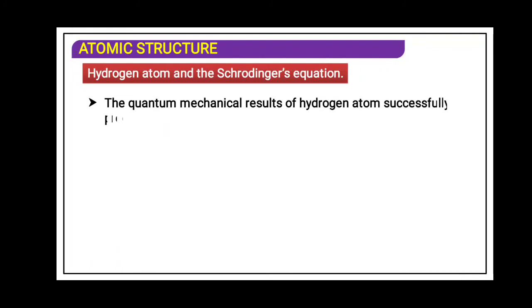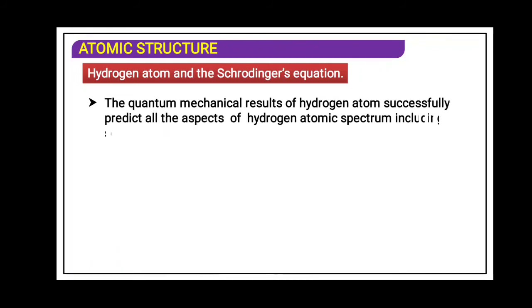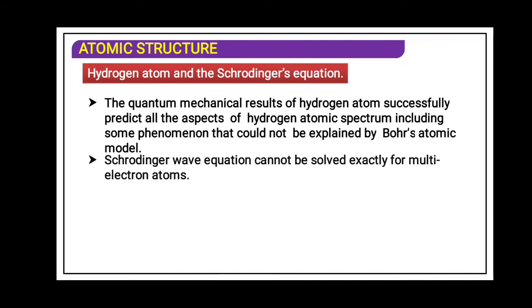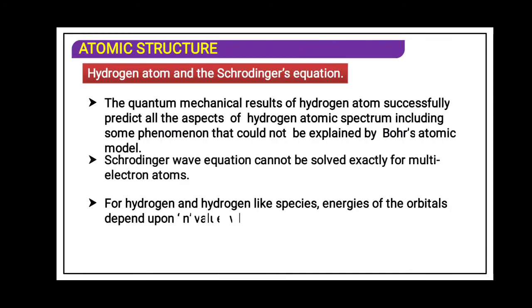The quantum mechanical result for the hydrogen atom successfully predicts all the aspects of the hydrogen atom spectra, including some phenomena that could not be explained by the Bohr atomic model. The Schrodinger wave equation cannot be solved exactly for a multi-electron atom. For hydrogen and hydrogen-like species, the energy of the orbital. Hydrogen-like species means what? He plus. He is helium, atomic number 2, and He plus will have 1 electron. So that is a hydrogen-like atom.